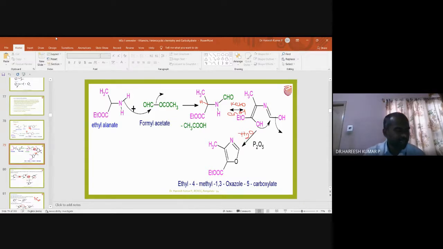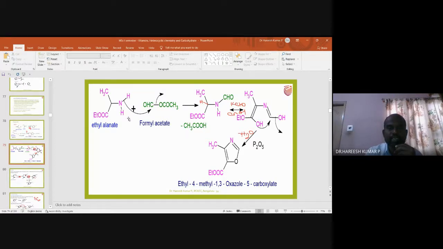Okay, I will explain again. Here I am talking about how the ethyl halanate is converting into an oxazole. So ethyl halanate is a substrate or reactant. When the ethyl halanate is reacting with the formyl acetate, there will be a new bond formation between this nitrogen and this carbon. When there is a new bond formation between this nitrogen and this carbon, this group, called acetoxy, will go out along with this proton. So acetic acid will be the leaving group.